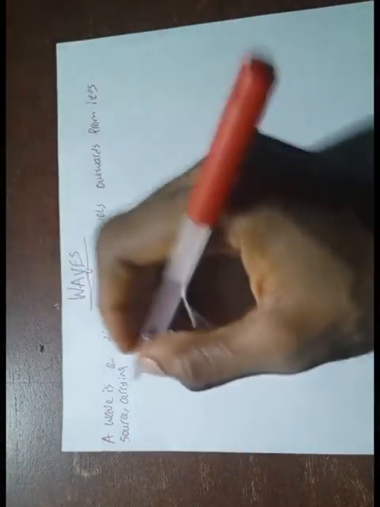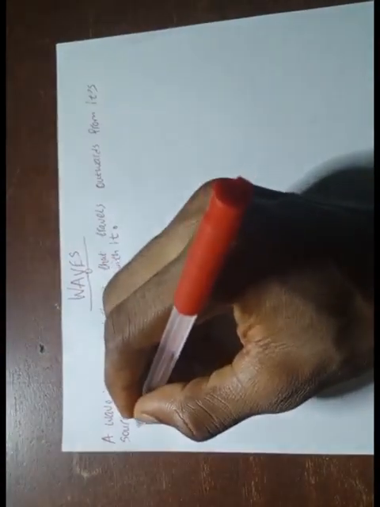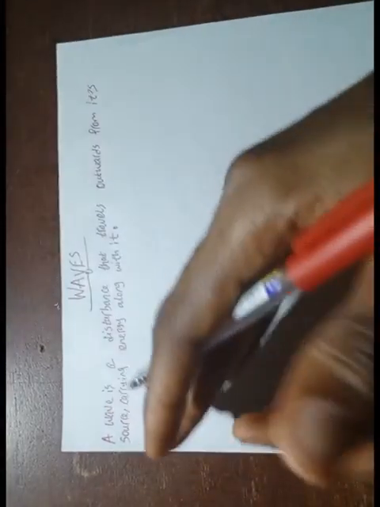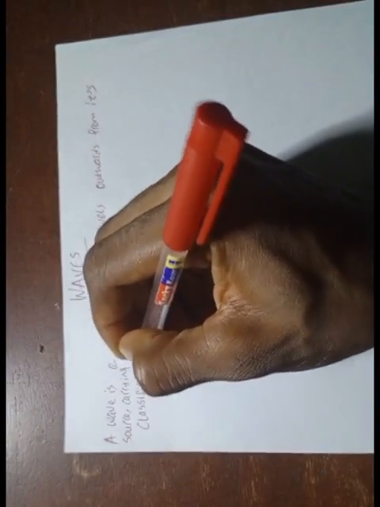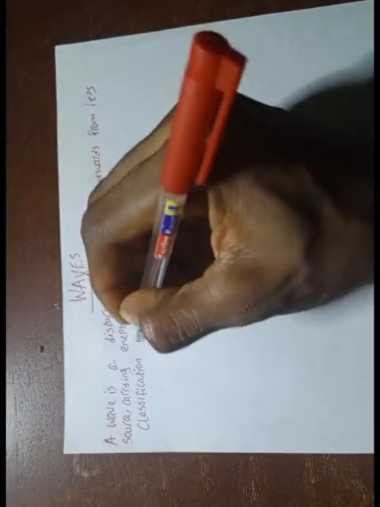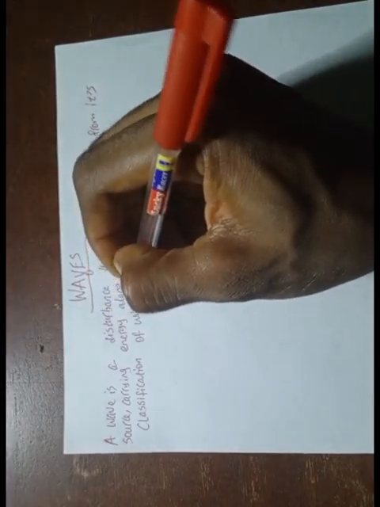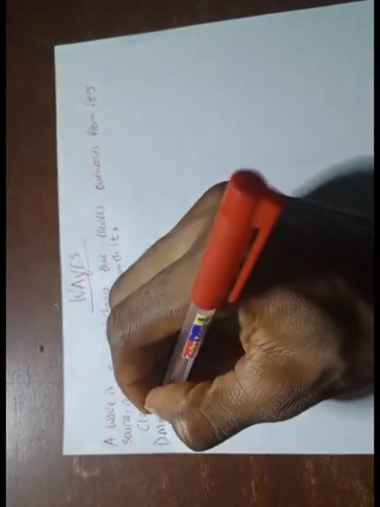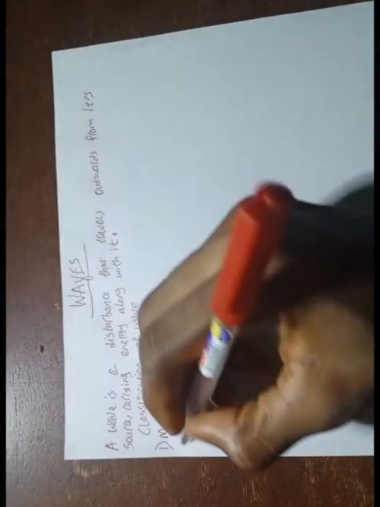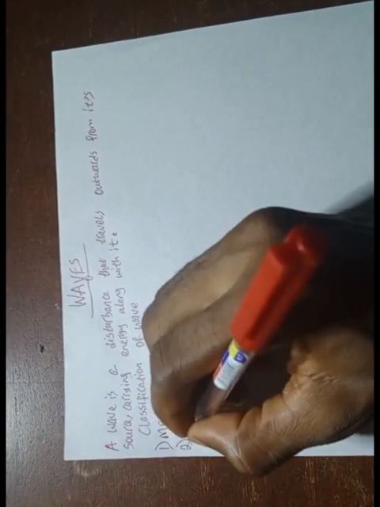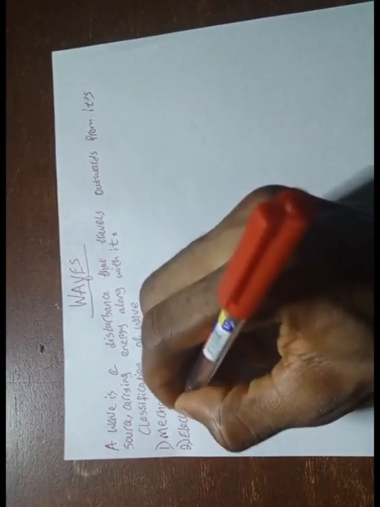Now we're going to classify our waves into two types. So how do we classify our waves? Classification of wave. We say one, we have mechanical waves, and two, we have electromagnetic waves.